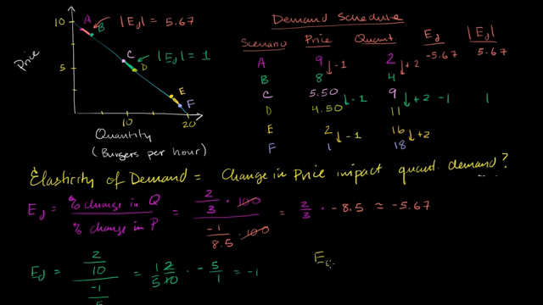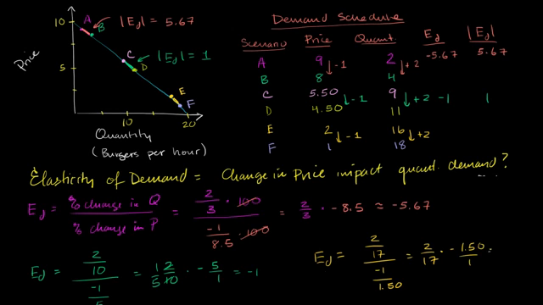And our elasticity of demand: change in quantity, 2, over average quantity, which is 17. Change in price is -1 over average price. 1 plus 2 divided by 2 is $1.50, right in between these two. Divided by $1.50. We don't have to multiply the numerator and the denominator by 100 because those just cancel out. So we get 2 over 17 times, we could just write this as -$1.50 over 1.